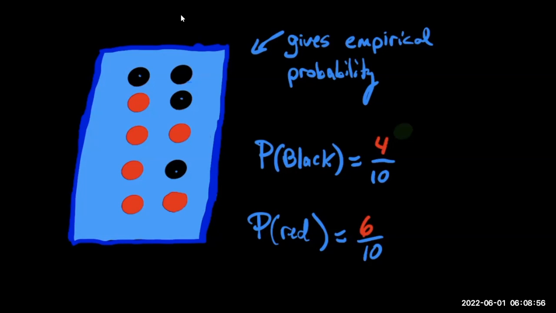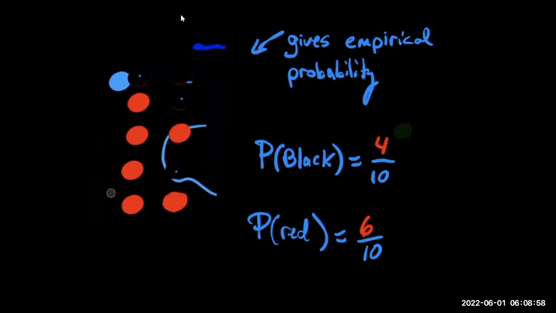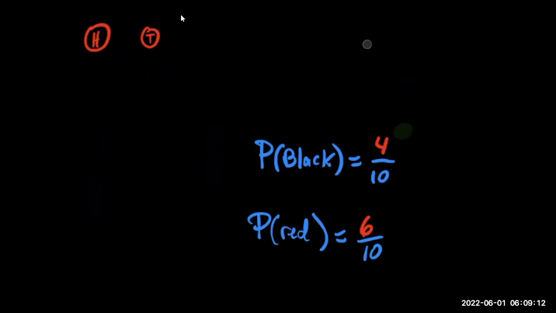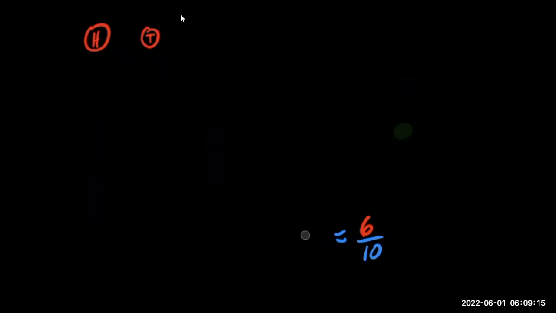So if we were to do the same thing on flipping a coin, we know that if we have just a normal coin that is heads and tails, then the probability is going to be 50-50. So the probability of flipping a heads is 0.5. Probability of flipping a tails is 0.5. That's theoretical probability.